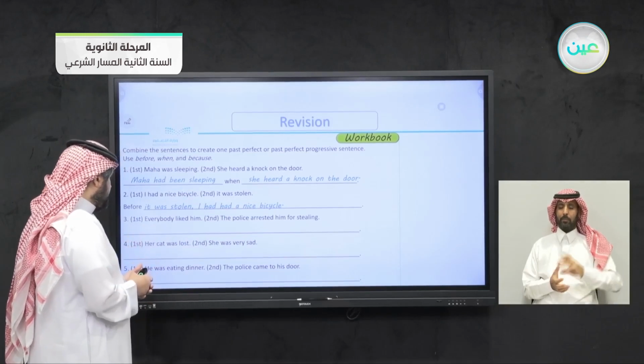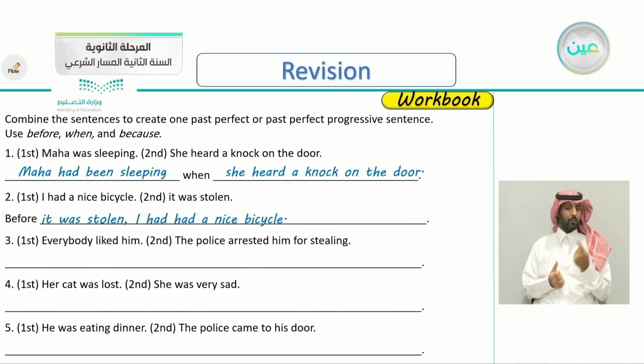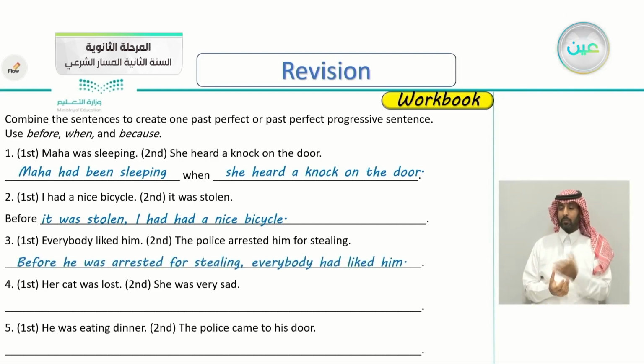The third one, the first sentence, everybody liked him. Liked, it's a past tense here. The second sentence, the police arrested him for stealing. So now you can connect these two events. Everybody liked him in the past, which means they don't now. So you can put the scenario here, which is before he was arrested for stealing, everybody had liked him.